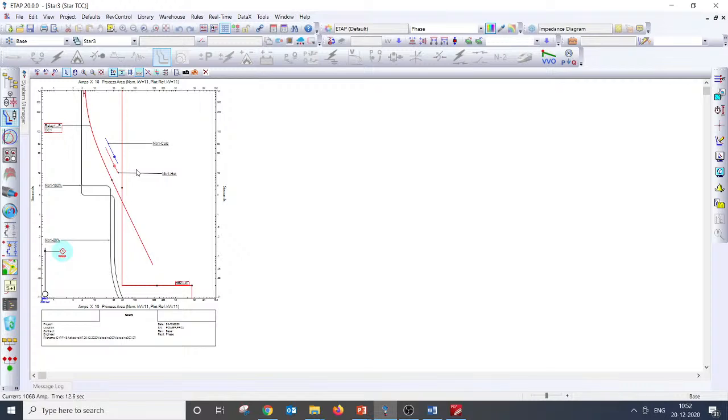Nowadays, motor starting protection is completely separate from this IDMT protection.